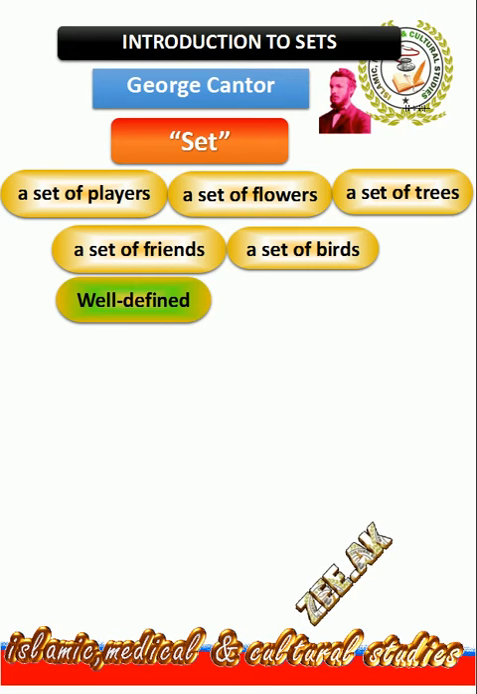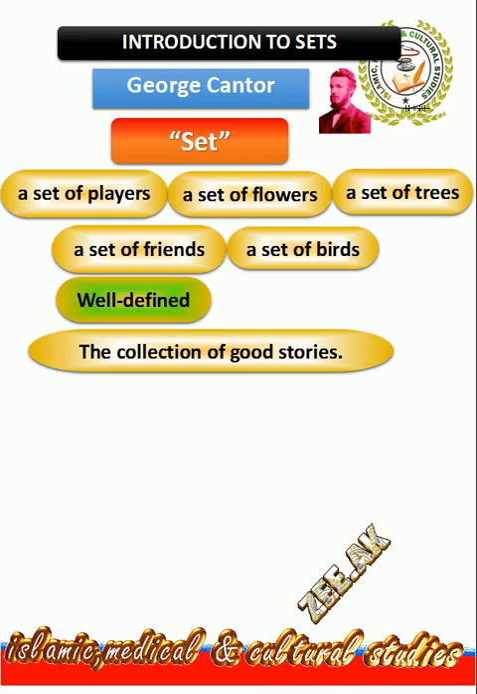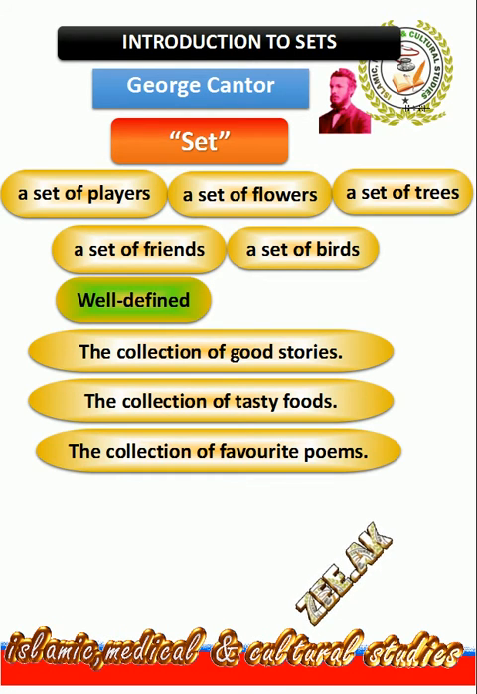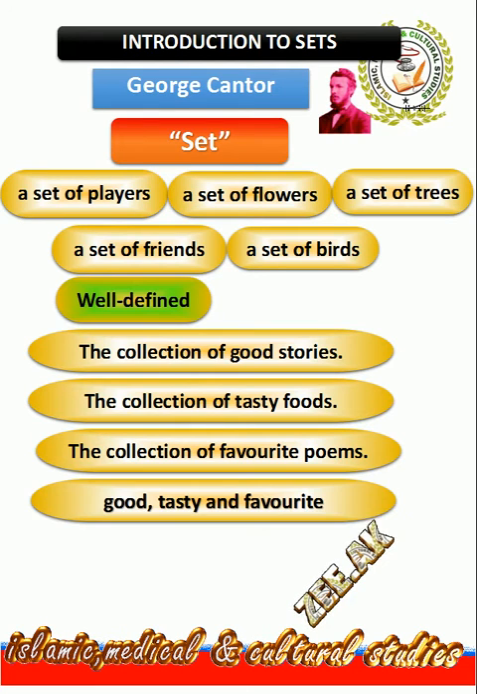To make it clear, consider the following examples of collections: the collection of good stories, the collection of tasty foods, the collection of favorite poems. In these examples, we can see that the words good, tasty, and favorite are not well defined because a food may be a favorite of one person but may not be for another. Similarly, a story may be good in the view of one person but may not be for another. So these are not suitable examples of sets, as these are not well defined.